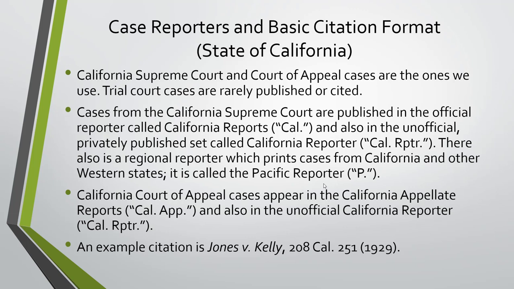California Court of Appeal cases appear in Cal. App., that's the California Appellate Reports, and also in the unofficial California Reporter, the Cal. Rptr., which we talked about. That's a private set that's got both the State Supreme Court and the Court of Appeal cases. So pretty much all you want from California case law is in that set, and that's why a lot of people use it.